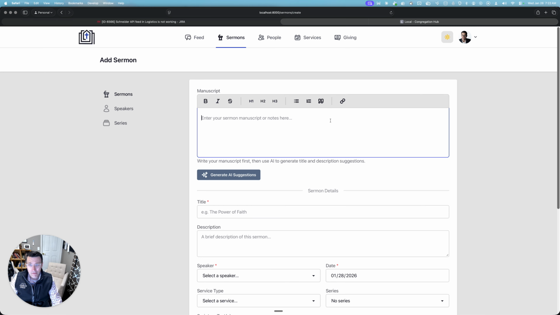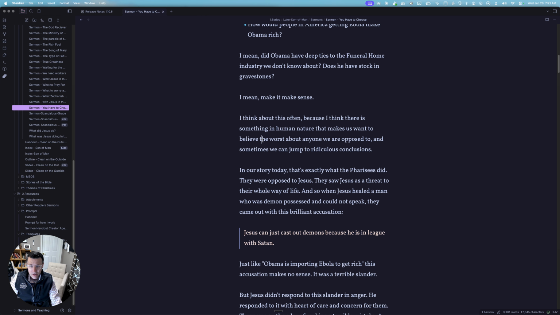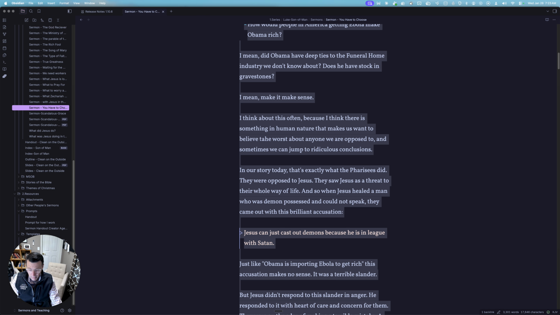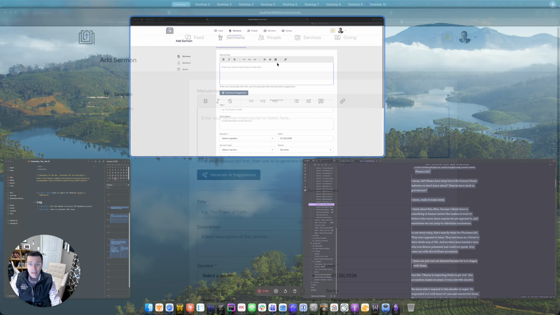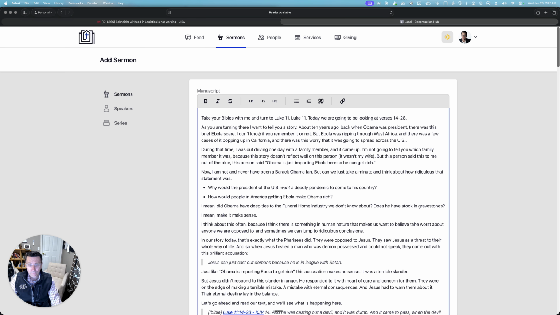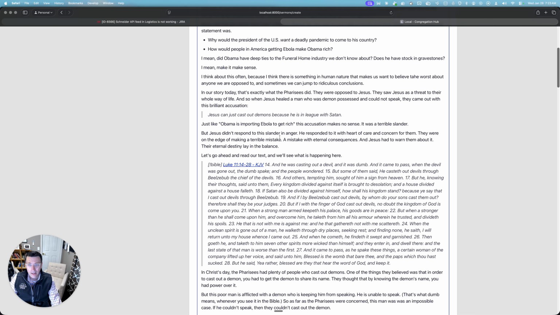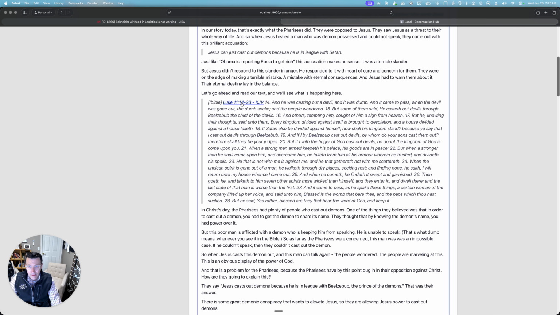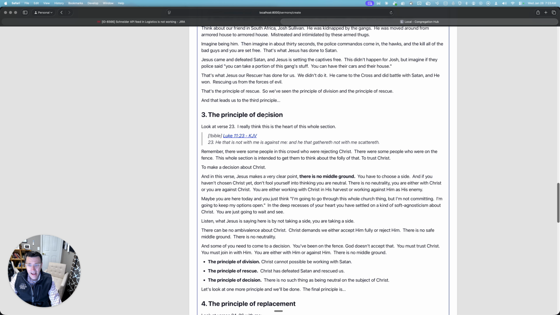I have this add sermon page, and I write my sermons as a manuscript. So I'm just going to grab a random manuscript from my Obsidian vault here, and I'm going to paste it in to this. Okay. Now, it looks like it's a Luke 11:14-28, so I'll add that.